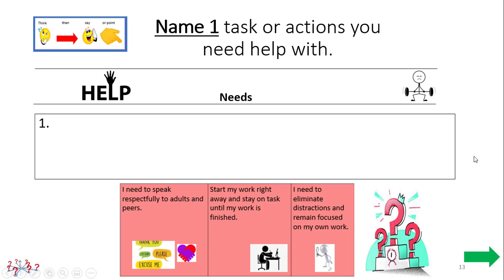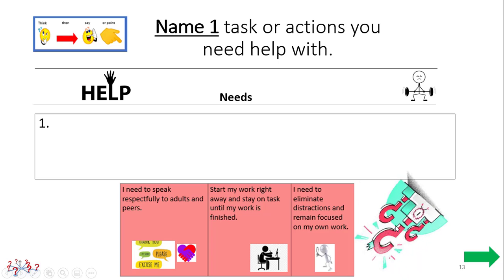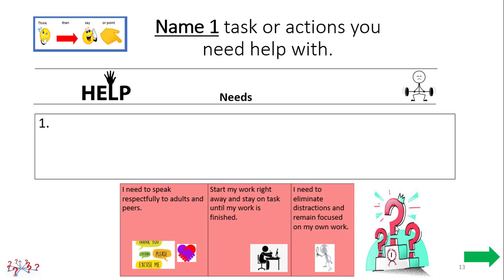So finally, we're going to think about one task or action that you need help with. You can use one of the examples here, or you can think of something else, which is an example of a need that you might be wanting to focus on. An area of need, or tasks or actions that you need help with. Make your selection now.